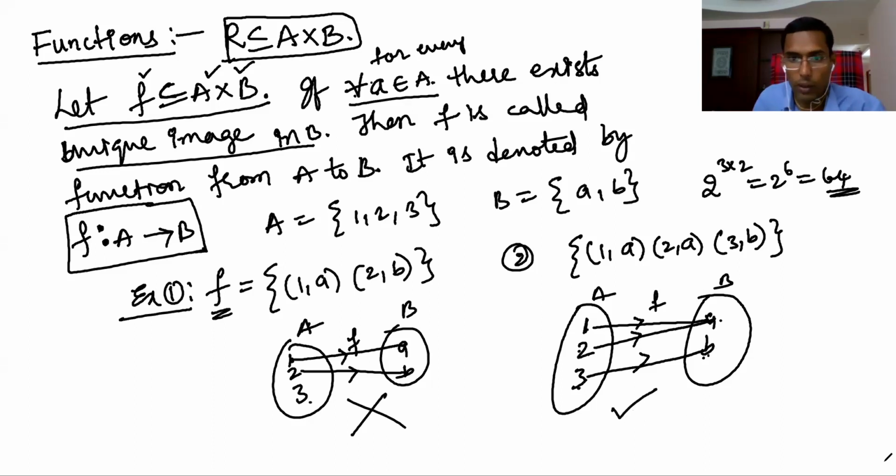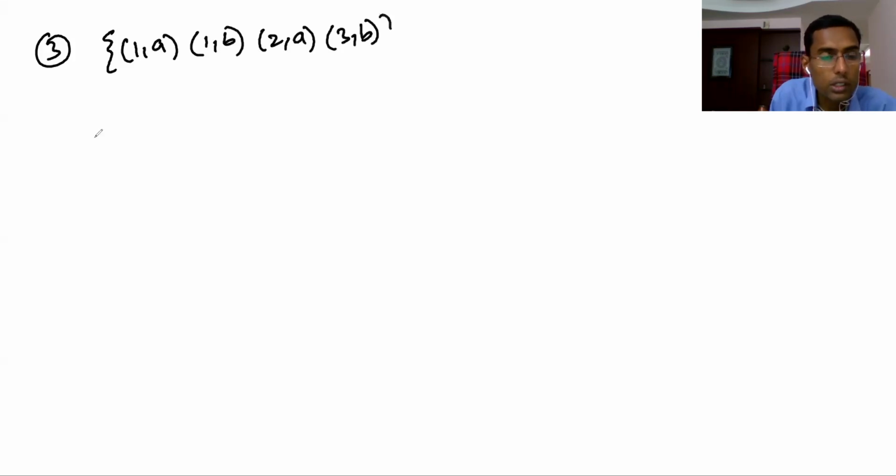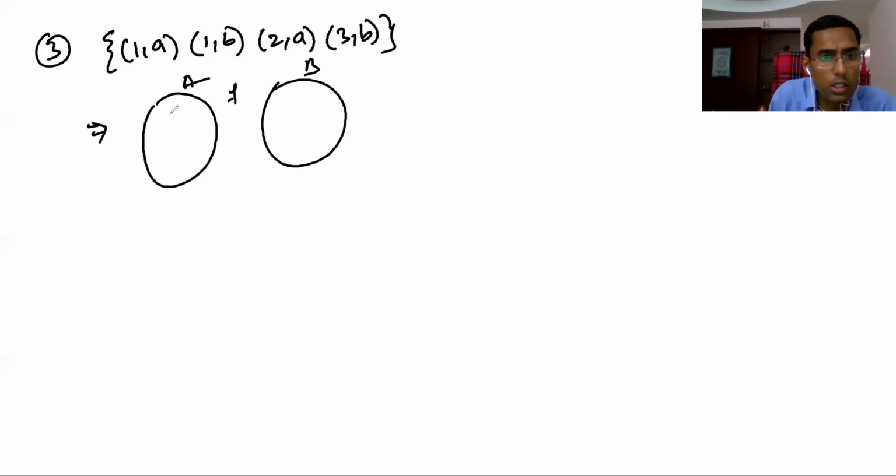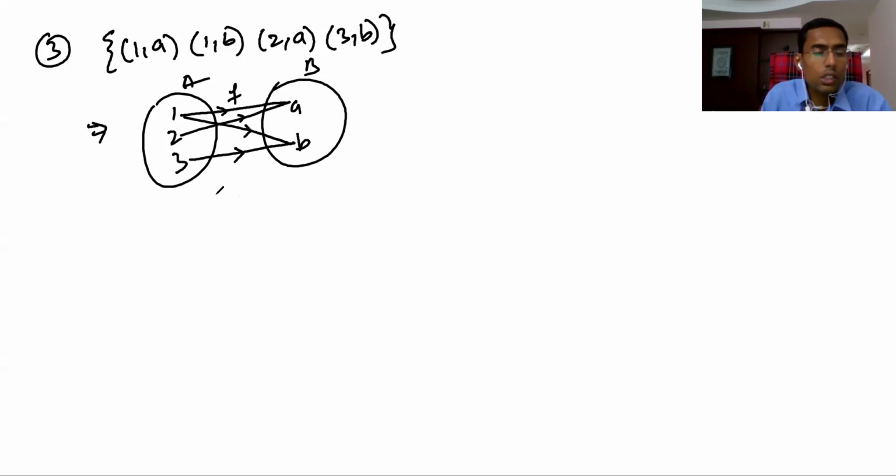Now I'll give another example, example 3: (1,a), (1,b), (2,a), (3,b). If you write the arrow diagram, this is A and this is B, with 1, 2, 3 and a, b. So 1 to a, 1 to b, 2 to a, 3 to b. Whether this is a function or not is the question. First we have to check: 1 has images, 2 has images, 3 has images.